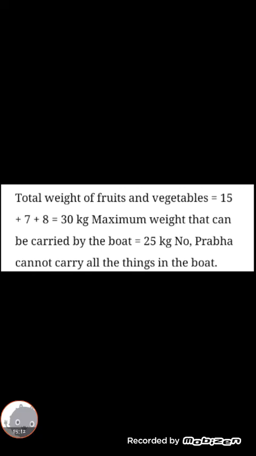Children, look at this. Total weight of fruits and vegetables. We take those numbers only, 15 plus 7 plus 8. How did you add, children? Keep 15 in the mind. Take 7 fingers: 16, 17, 18, 19, 20, 21, 22. Next, keep 22 in the brain, in the mind, and take 8 fingers.